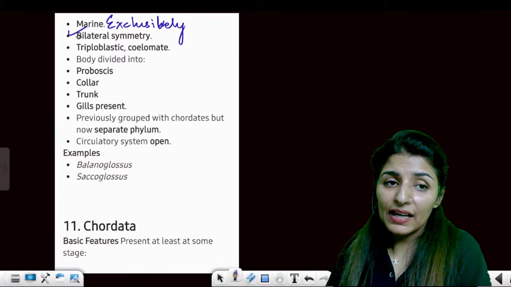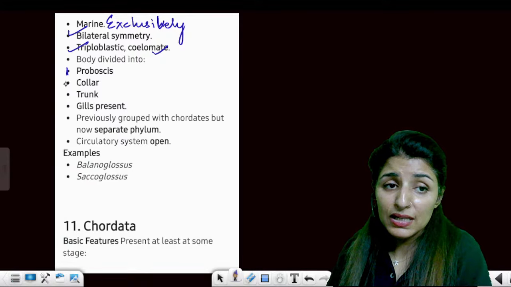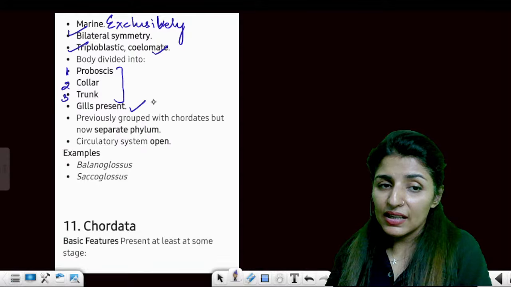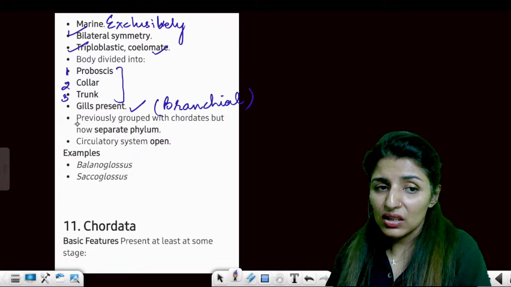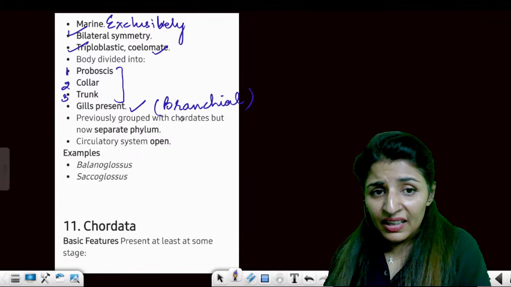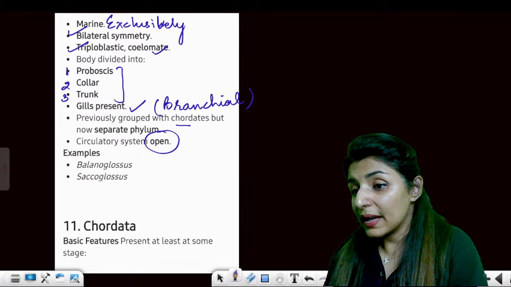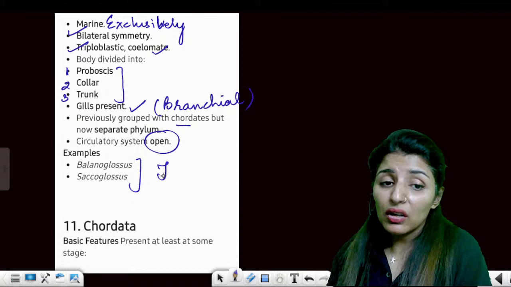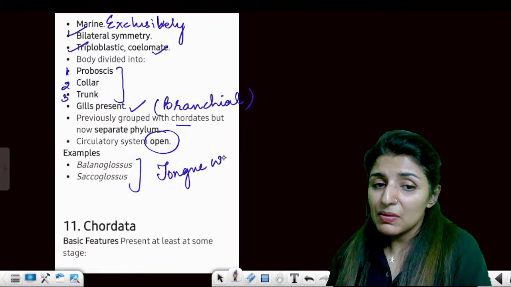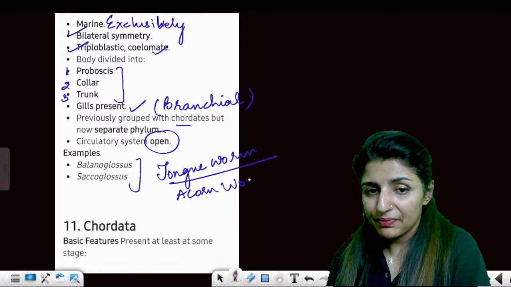Exclusively marine. Bilateral, triploblastic, coelomates, body divided into three parts: proboscis, collar, and trunk. Gills present. Respiration through gills is called branchial respiration. Earlier placed under chordates, but now separate. Circulatory system is open type. We call them tongue worms or acorn worms.